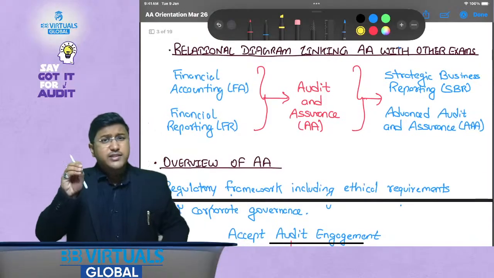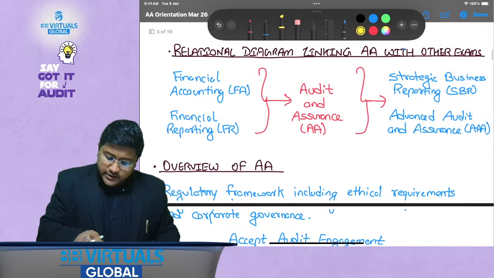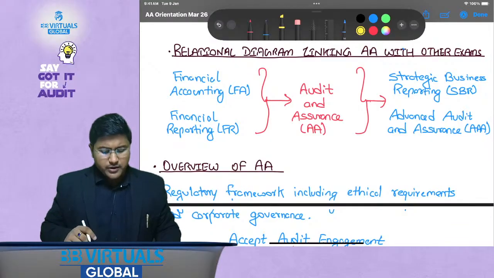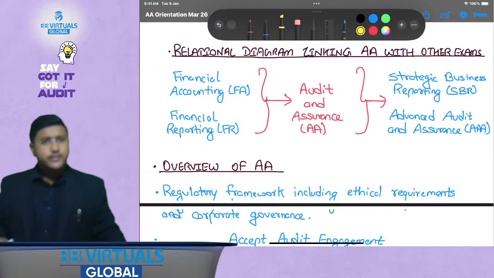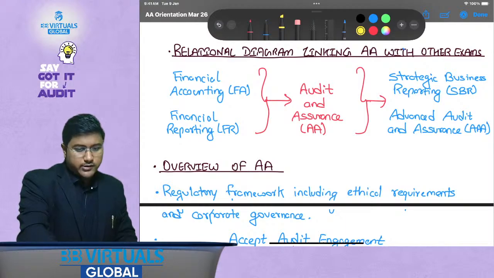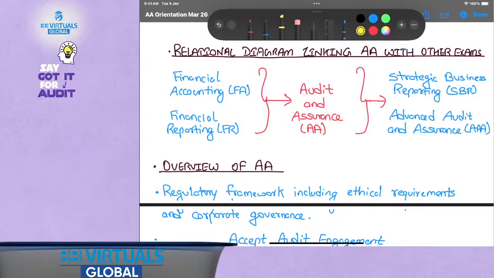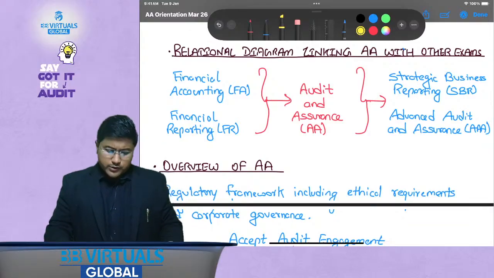Now I'll give you 1 minute. Please try to interpret this particular diagram. What is this? Please tell me. Yes, any idea on what this diagram is?